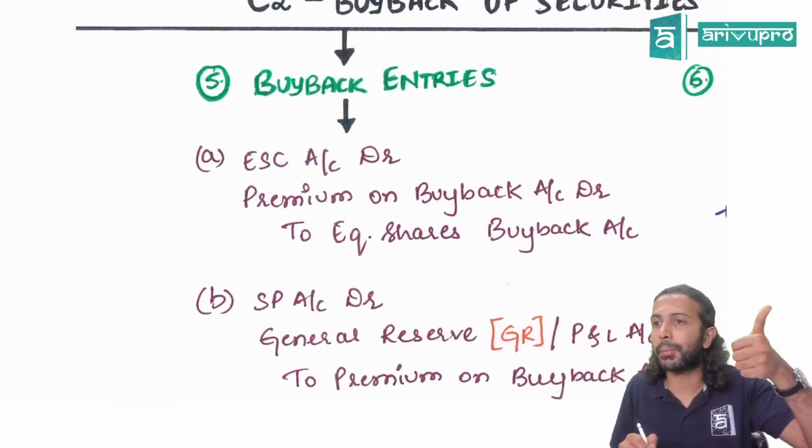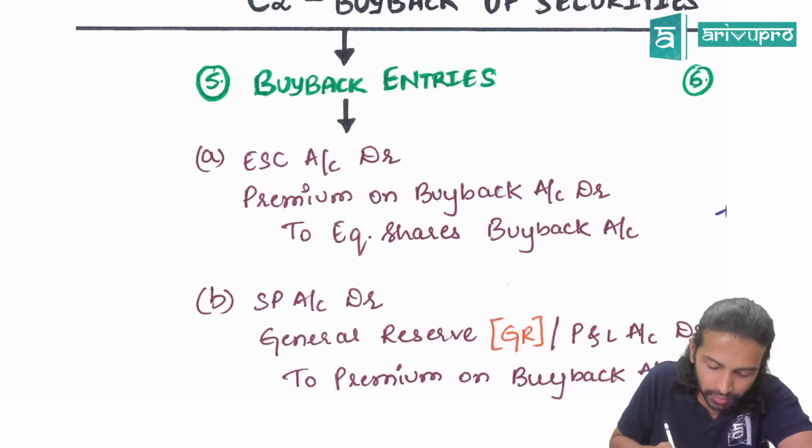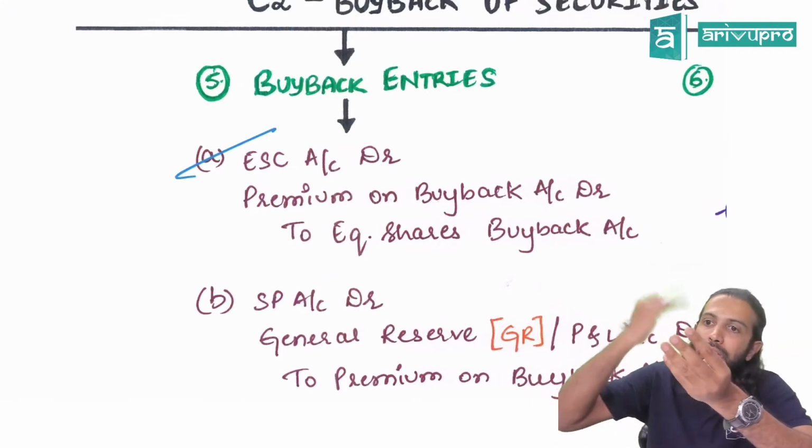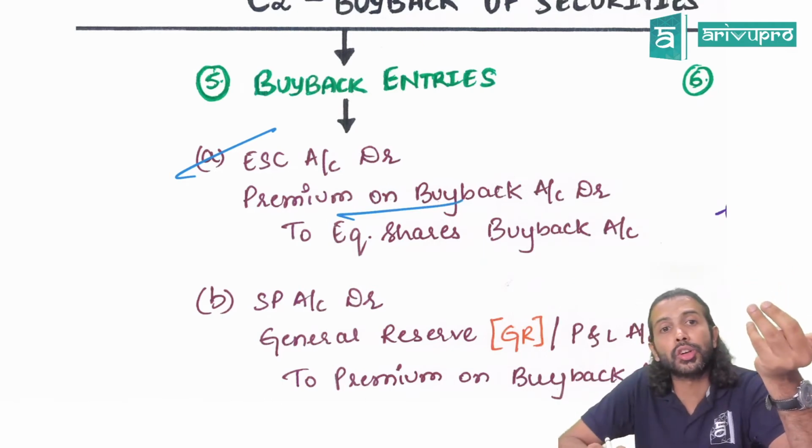4 basic entries for buyback. You're cancelling equity share capital. Equity share capital is a credit balance. To cancel, we will debit. If you're paying more than face value, then we call it premium on buyback. Hence, premium on buyback also you will debit.